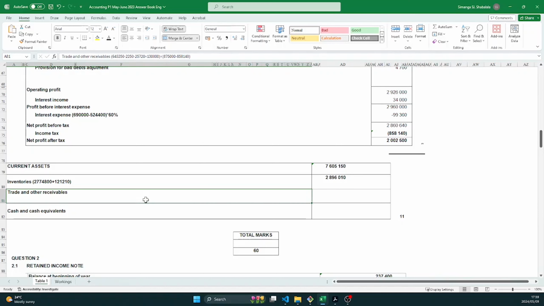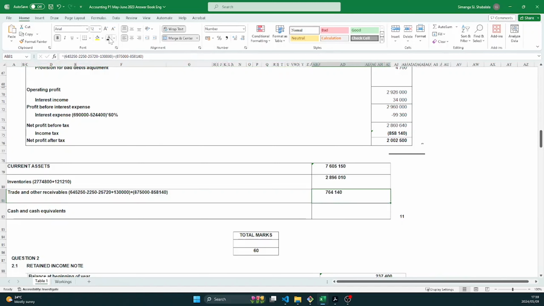That was 25,720, plus that extra amount that we gave to the director. The director owes us 130,000. It must be added to trade and other receivables. And we overpaid SARS. We paid 875, whereas we were supposed to pay 858. So SARS owes us that difference there. So this is our calculation for our trade and other receivables, which gives us this total.